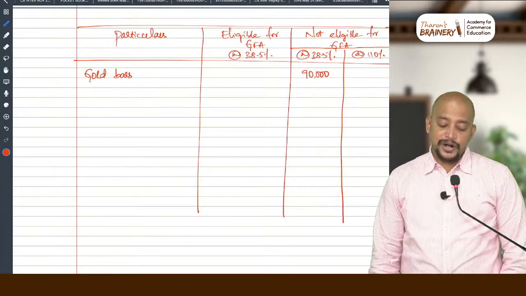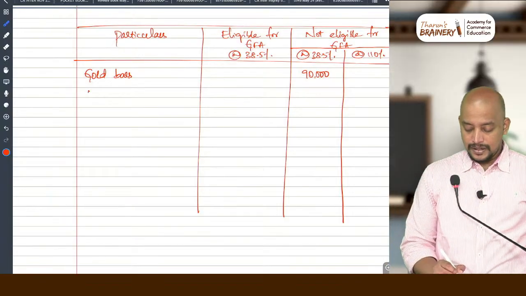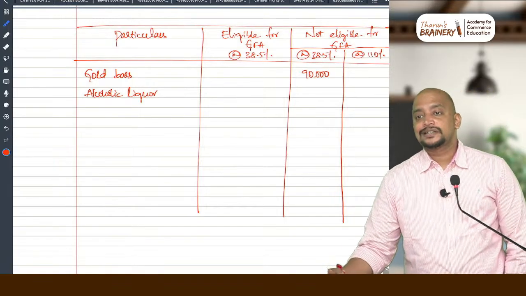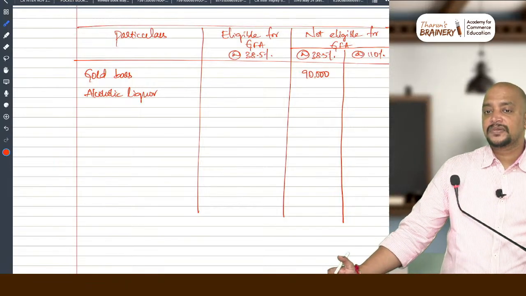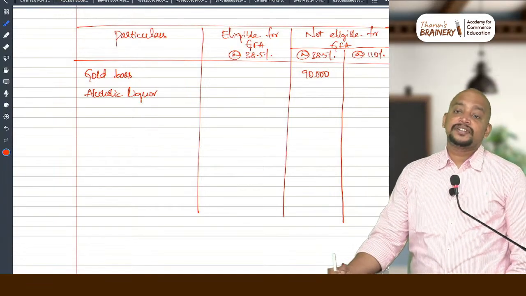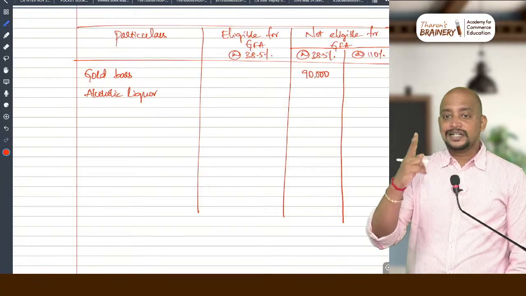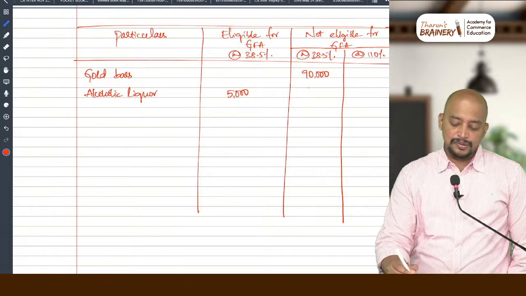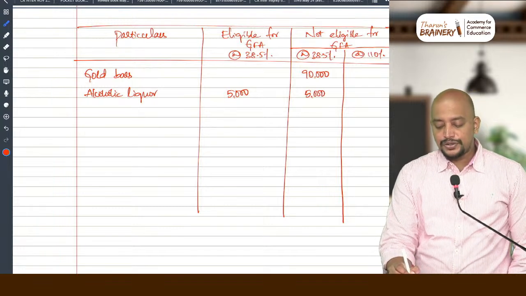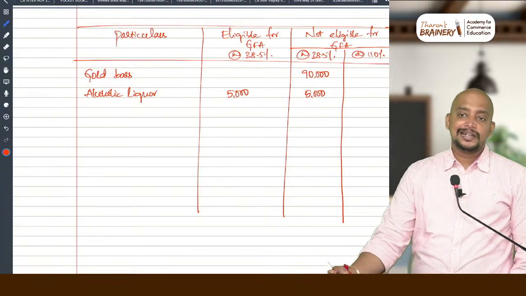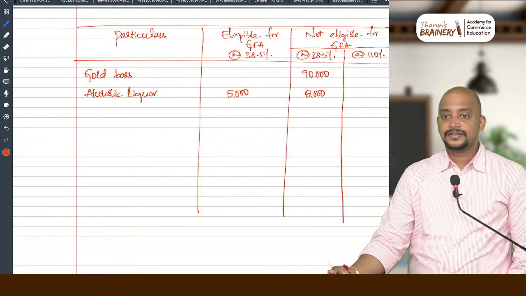What is the next product? Alcoholic liquor. Alcoholic liquor, how much is eligible for GFA? 2 liters. Total how much is the value? Question, total how much is the value? 10,000. For 10,000 is for 4 liters. 2 liters eligible for GFA. So 5,000 rupees you keep it under eligible for GFA. 5,000 rupees you keep it under not eligible for GFA at 38.5%. Okay, next. What's next?